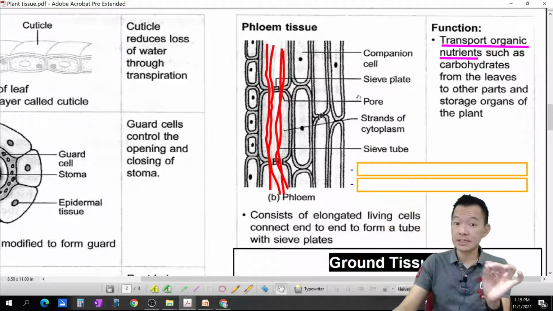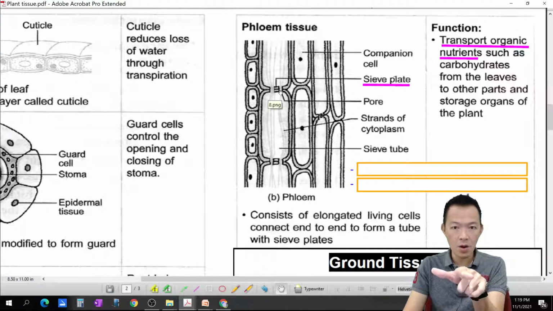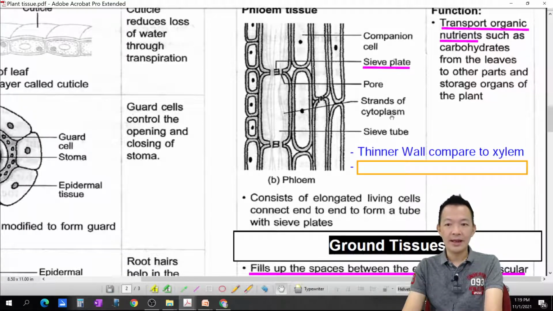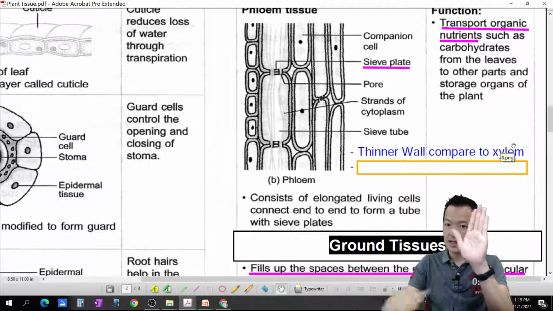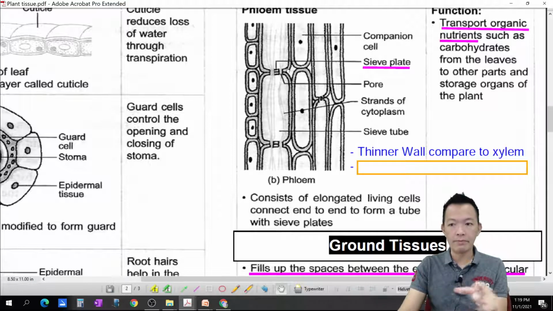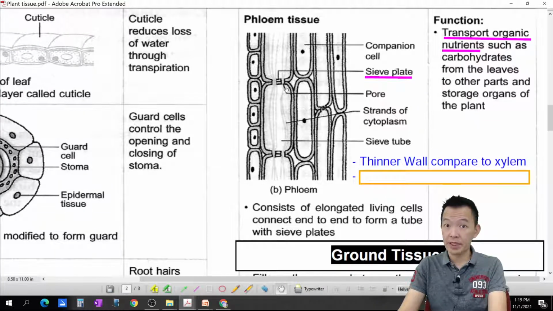Between the cells they have the sieve plate, 细胞之间啊有一个 sieve plate to separate them. It's not completely hollow, it's a plate, but the plate actually has holes, 有洞的. So that is how you identify it. If this is a stem cross section, 茎的切面图, 刚才那个是叶子的切面图啊. Phloem tissue has thinner wall compared to the xylem tissue, 它的墙壁比较薄。Between the cells, they form the phloem tissue.